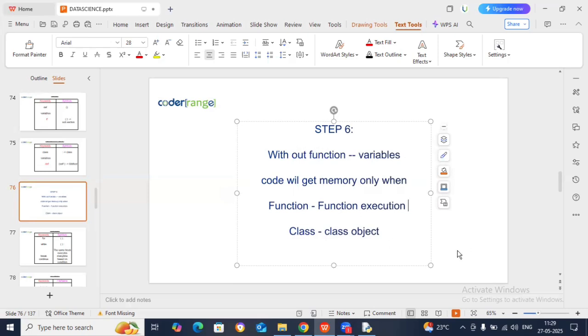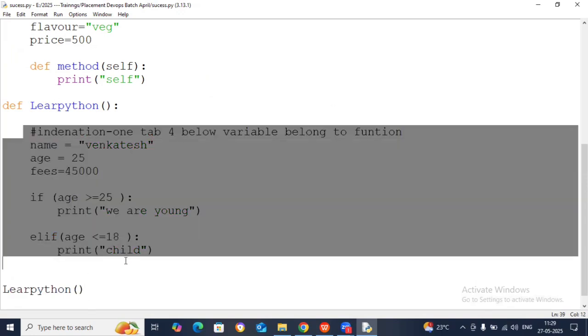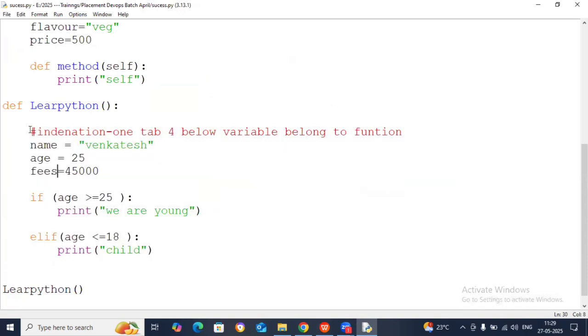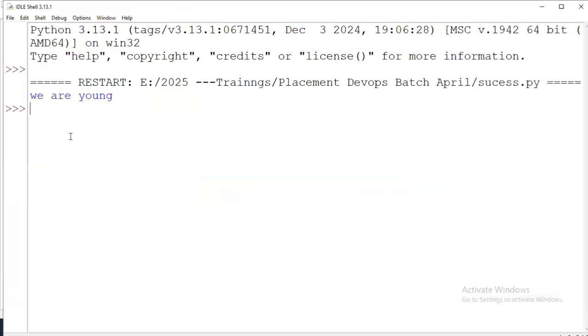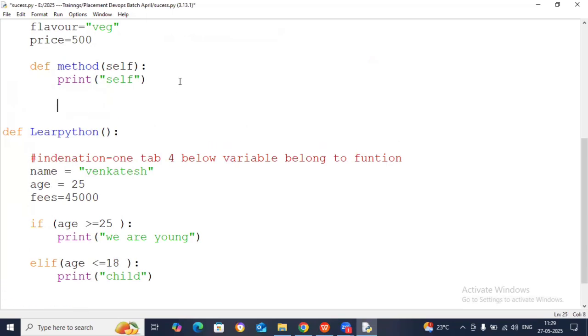So how to do function execution? In order to execute this function, learn_python, you have to write the name of the function, learn_python, and round brackets. Then the code will execute. Otherwise, the code inside will not get executed. So I'll run this, and I get the output. See there: we are young, welcome. Yes or no? Yes.